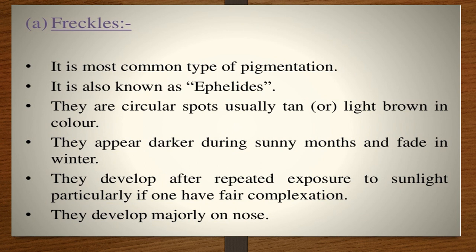When summer is there, they become dark, and as the temperature lowers and winter arrives, they fade. They develop after repeated exposure to sunlight, particularly if one has a fair complexion. They develop majorly on the nose. The nose area is affected by freckles. You can see.